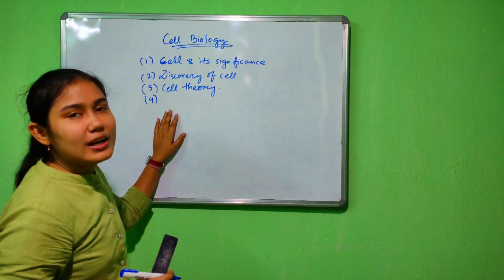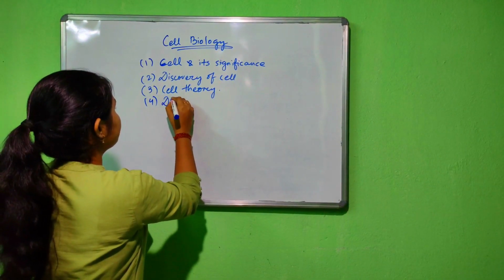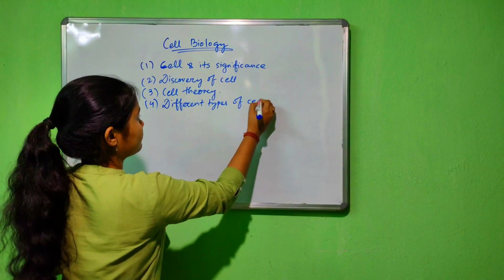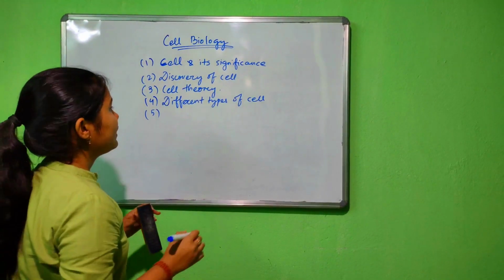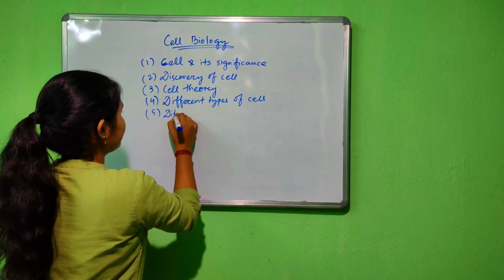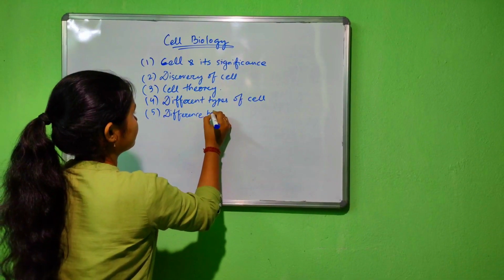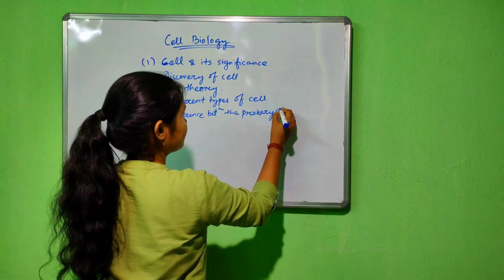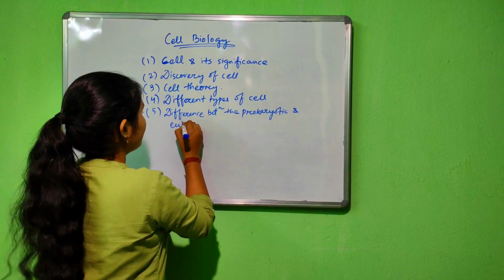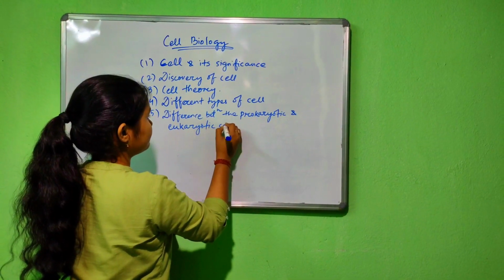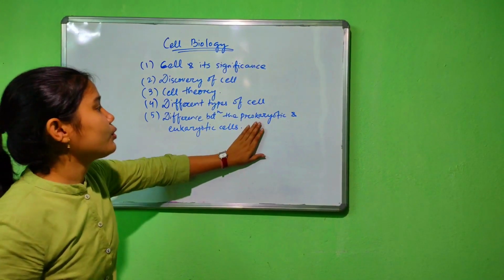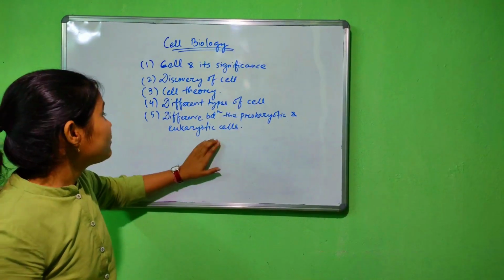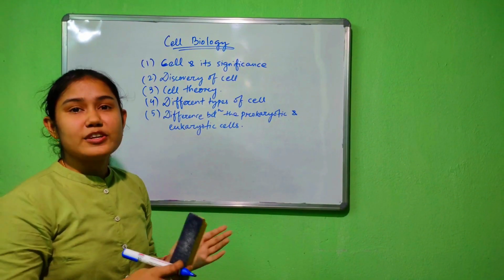Then we will learn about the different types of cell. After that, we will learn about the difference between the prokaryotic and eukaryotic cell. What is the difference between prokaryotic and eukaryotic cells? First we will learn what is a prokaryotic cell, then what is eukaryotic cell, then what is the difference between them.